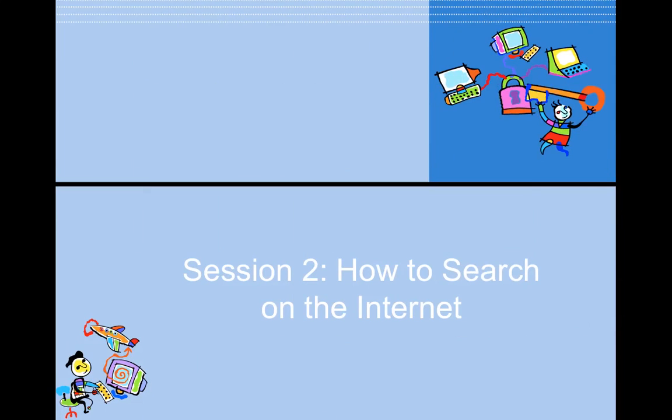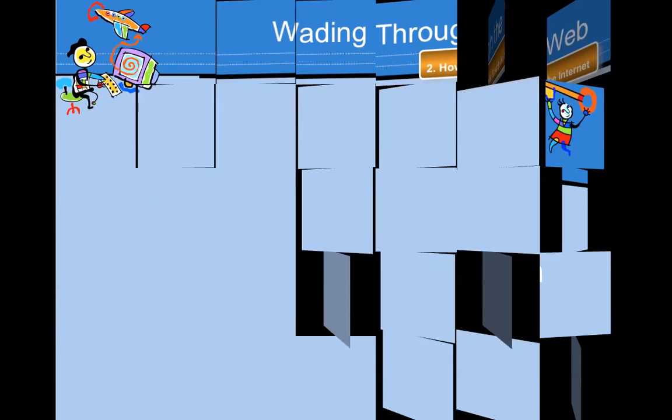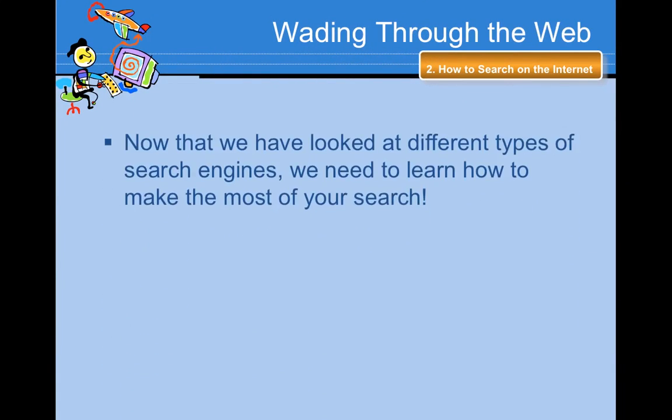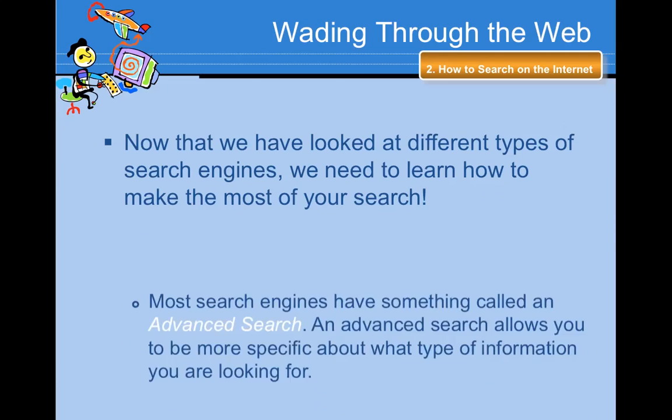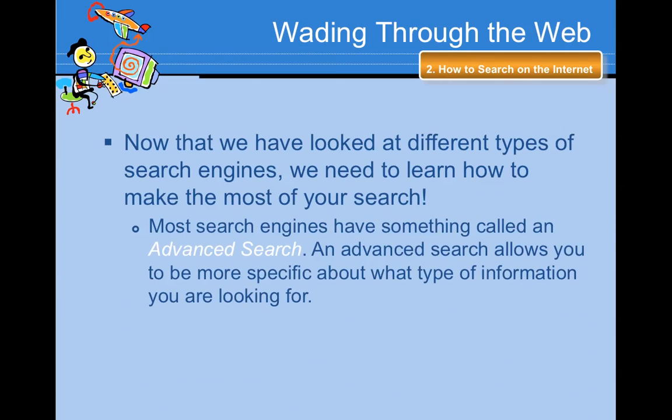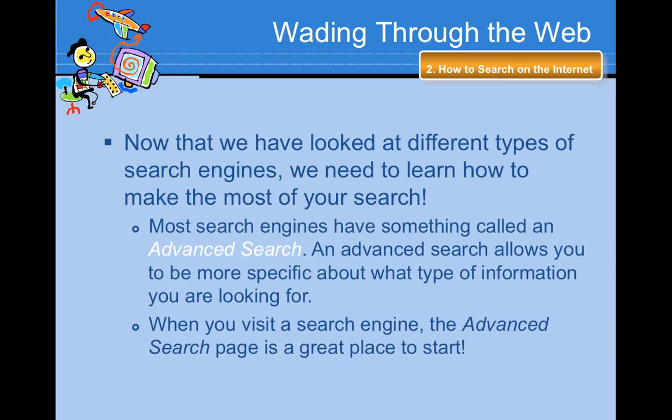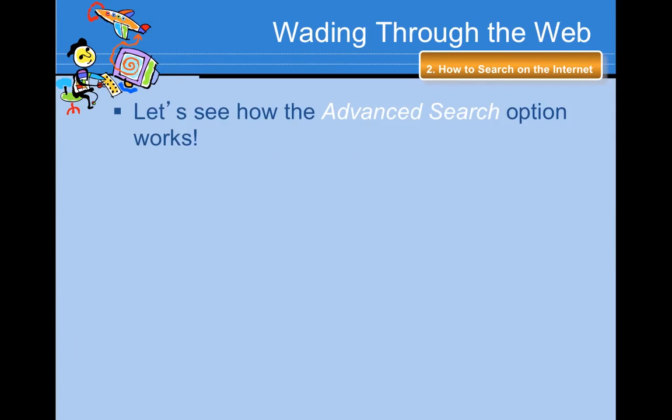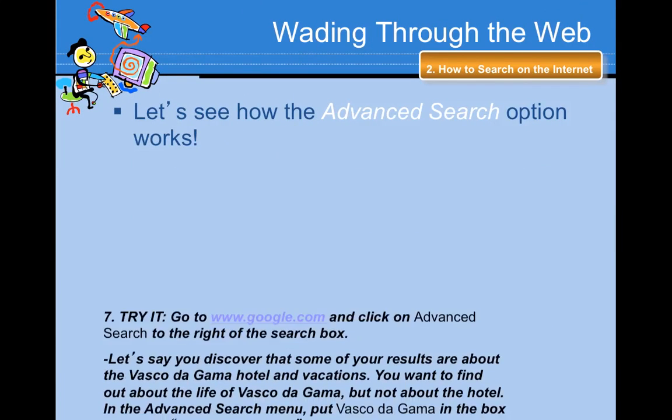So the next thing we want to look at is how to search on the internet. Now that we have looked at different types of search engines, we need to learn how to make the most of your search. Most search engines have something called an advanced search. An advanced search allows you to be more specific about what type of information you are looking for. When you visit a search engine, the advanced search page is a great place to start. So let's see how the advanced search option works.